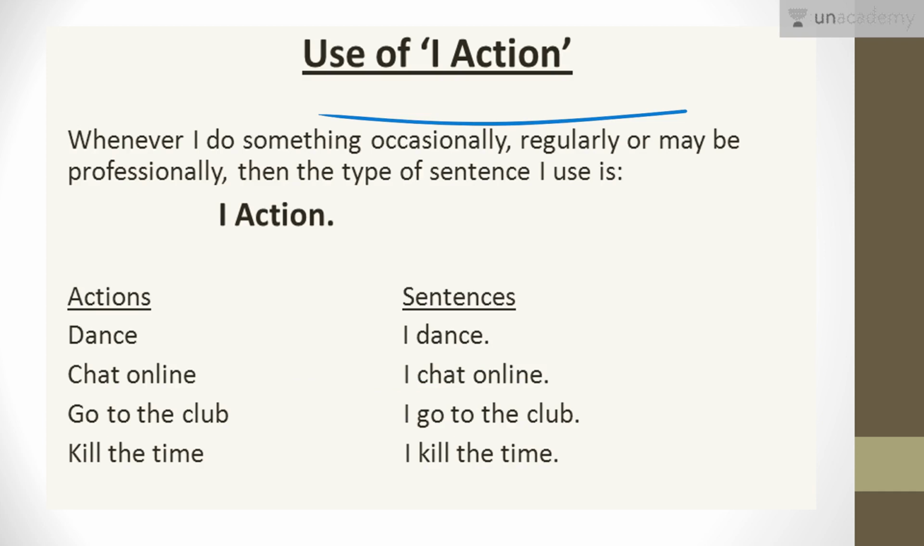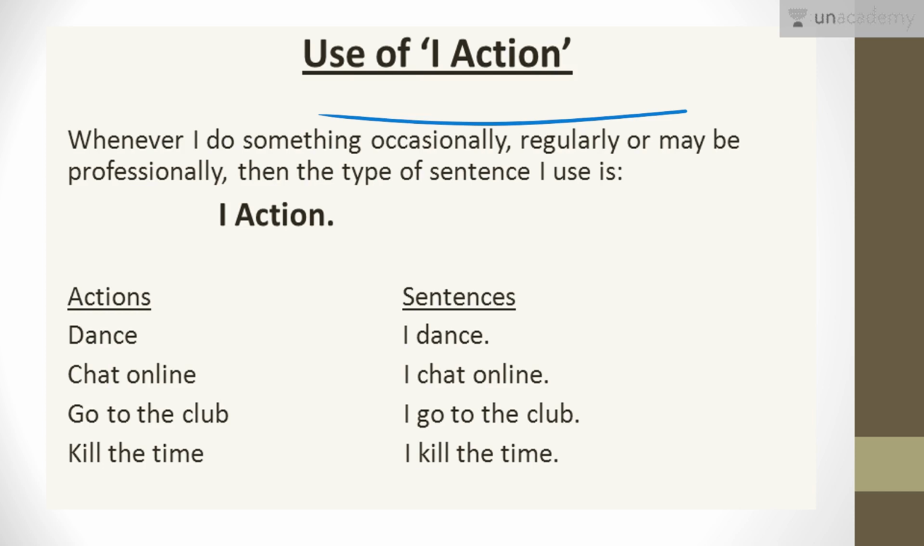Now, whenever I do something occasionally, regularly, or maybe professionally, then the type of sentence I use is I action. Very simple. I action. That's it. If I dance, then I would say I dance. Means I am dancing right now. But maybe you will meet me tomorrow and you will say you are dancing. I will say I'm not dancing. Because that time उस समय मैं नाच नहीं रहा. I'm not dancing. But yesterday I was dancing. And the question is, क्या आप नाचते हो? Do you dance? So I cannot say I am dancing because I am not dancing that time.